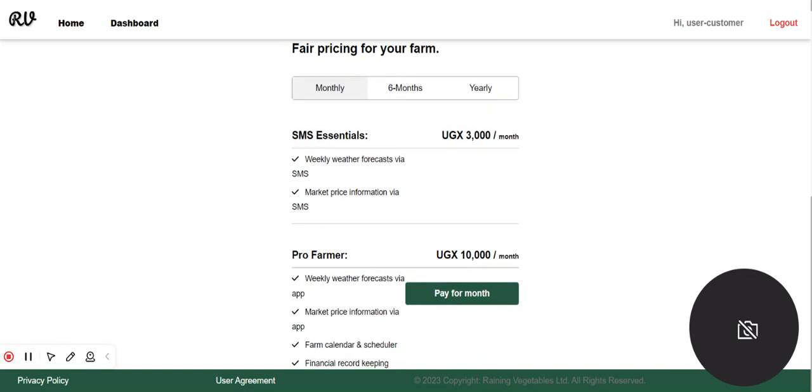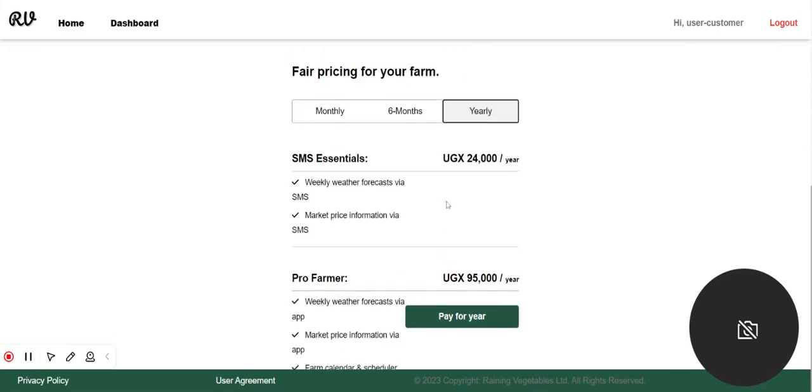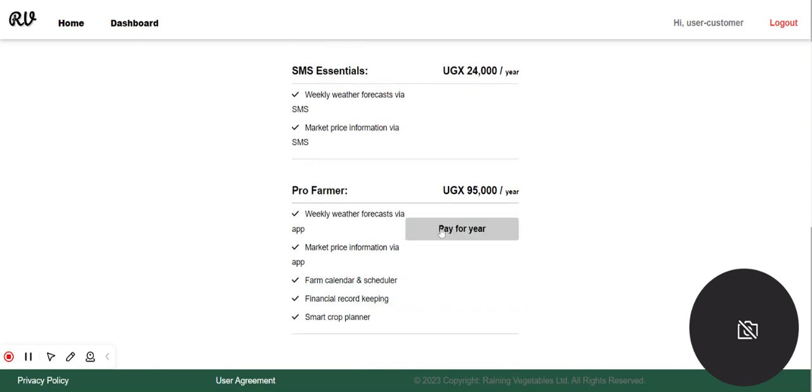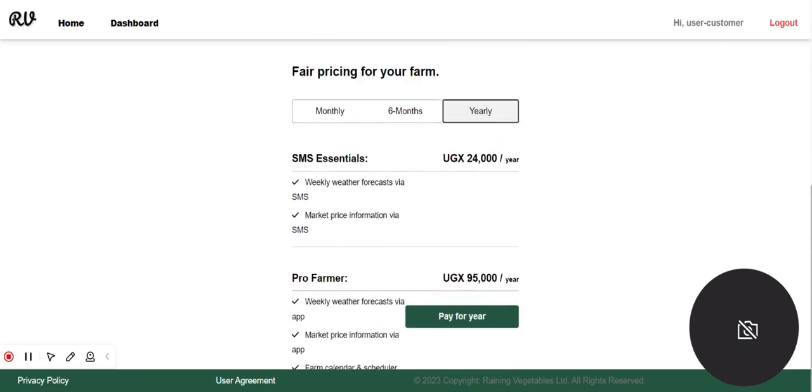Here are the pricings for your farm on our application. You can choose to pay monthly, or you can choose to pay 6 months, or you can even choose to pay yearly. And on whichever choice you click on, either yearly or 6 months or monthly, click on pay, and you're able to subscribe to the application successfully.